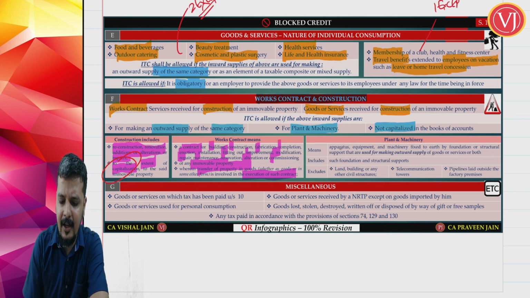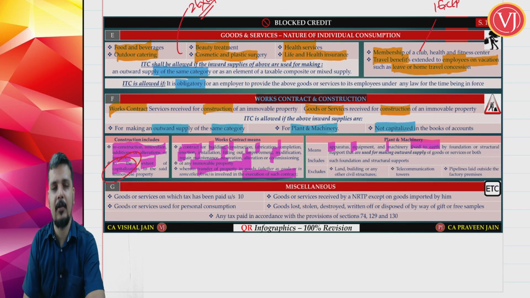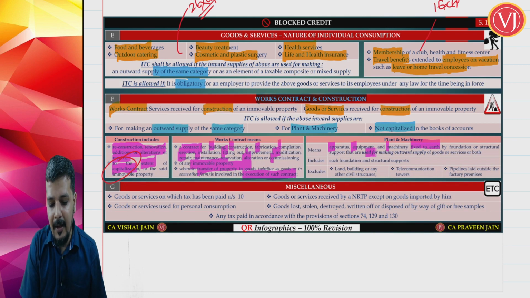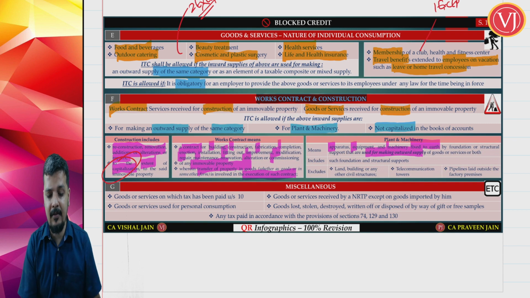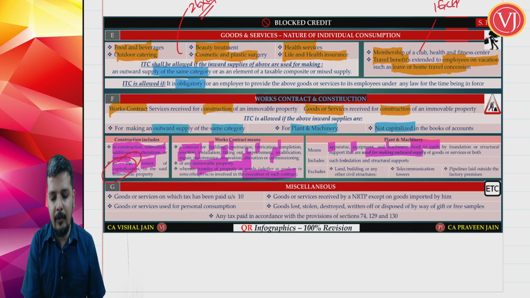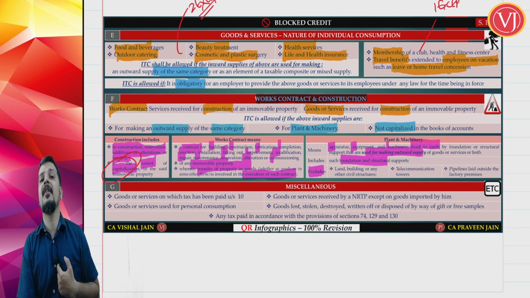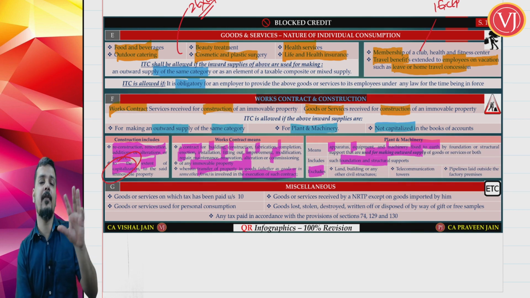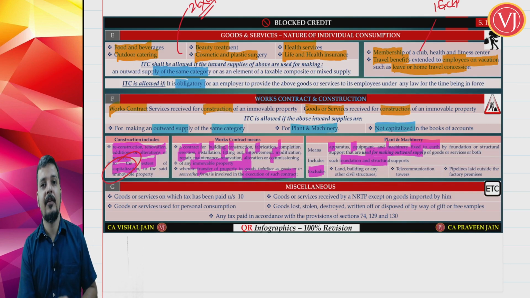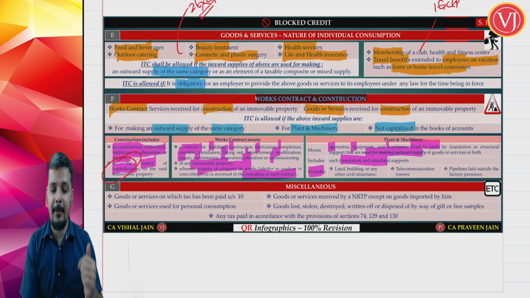Plant and machinery is any apparatus, equipment or machinery which is fixed to the earth, which means it is an immovable property, by foundation or support structure for making outward supply. It has to have a connection not with business but with outward supply, and includes such foundation and support structure. What is important here is plant and machinery will not include the following. When I say plant and machinery will not include the following, they will come under the normal sector, which means credit will not be available if it is capitalized.